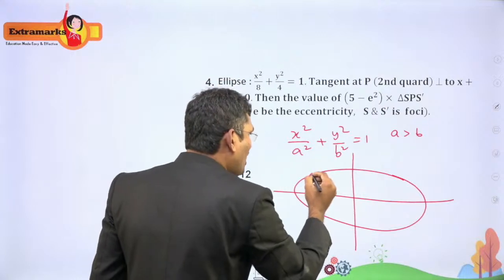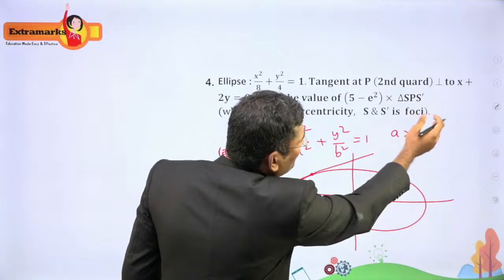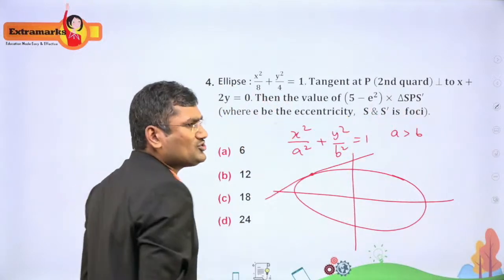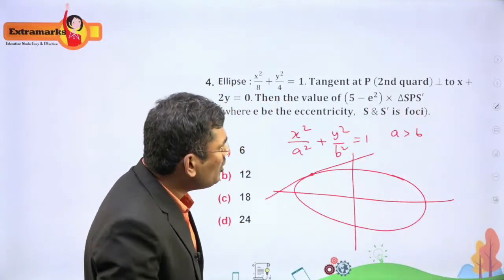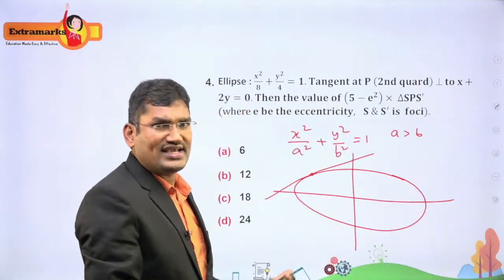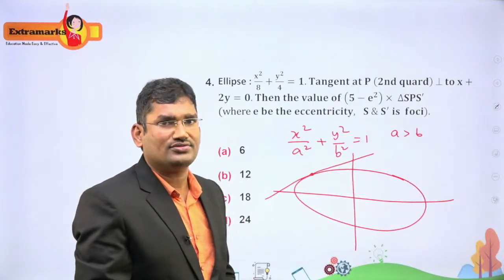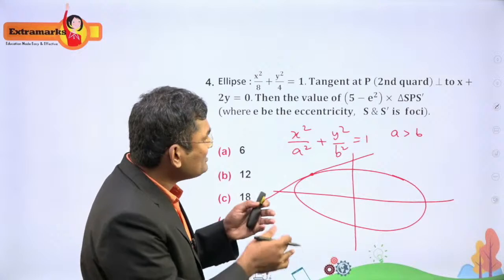Tangent at P. So we have to draw the tangent at P like this. Now they have given that it is perpendicular to the line x plus 2y is equal to 0. So what is the slope of the tangent? First you have to find the slope of the line x plus 2y equals 0. The slope of the line x plus 2y is minus 1 by 2.